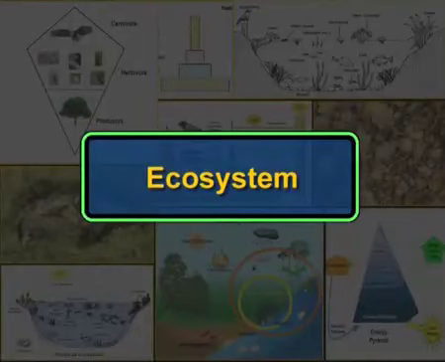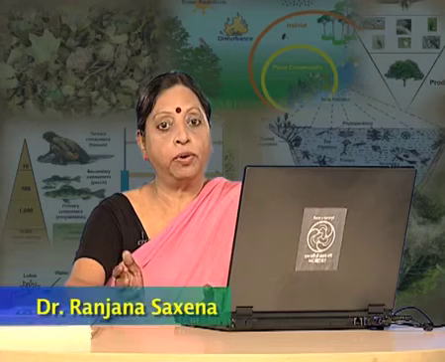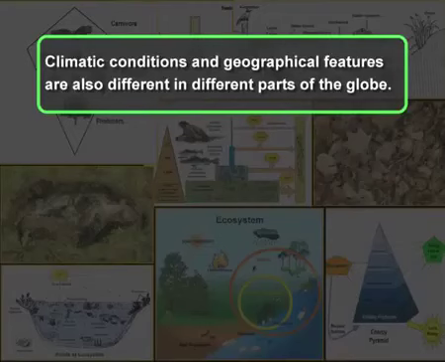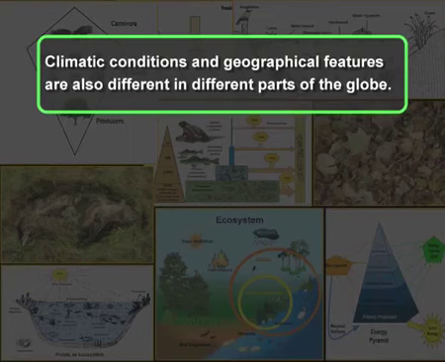Students, today I will be talking on ecosystem. I think you will all agree that our Earth is a beautiful planet with diverse flora and fauna. Climatic conditions and geographical features are also different in different parts of the globe. Now, how is this diversity possible is exactly what we are going to study today.